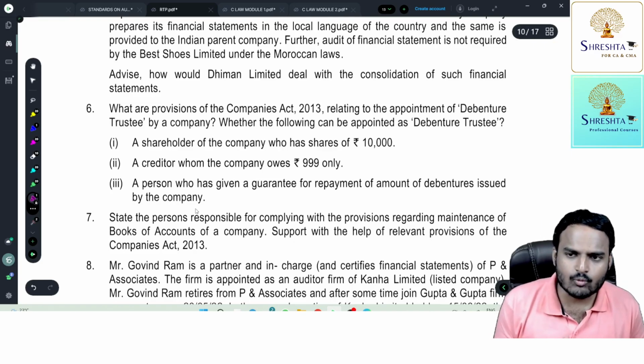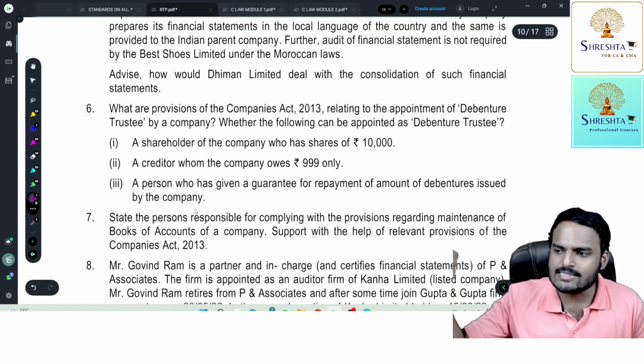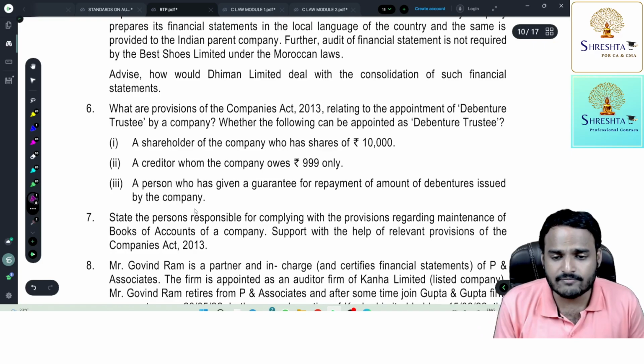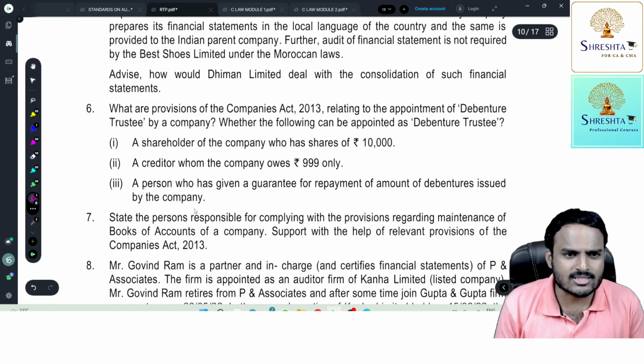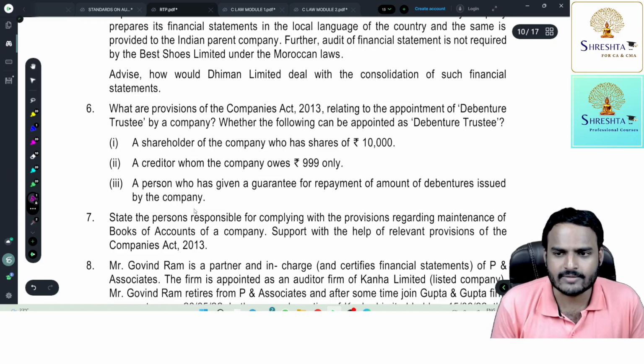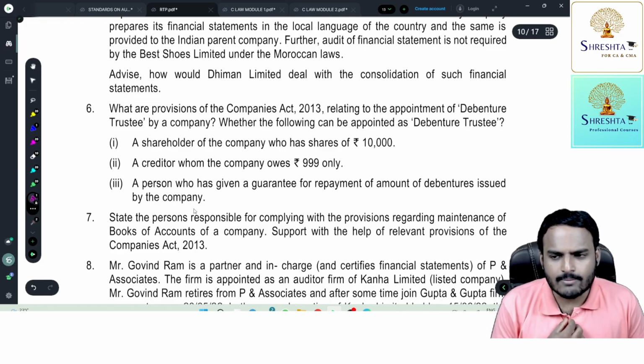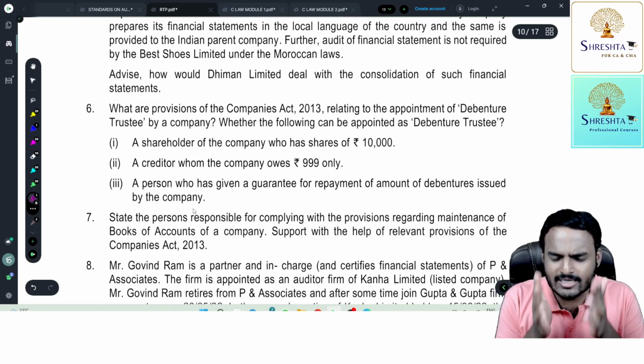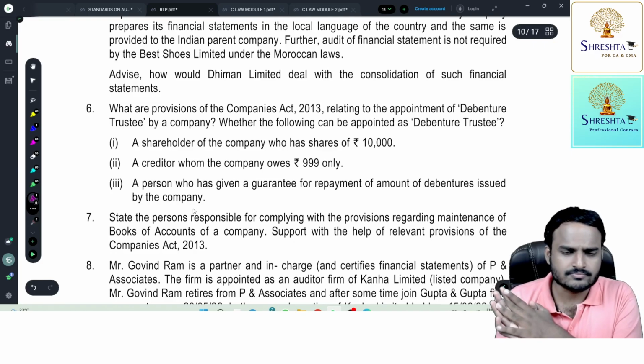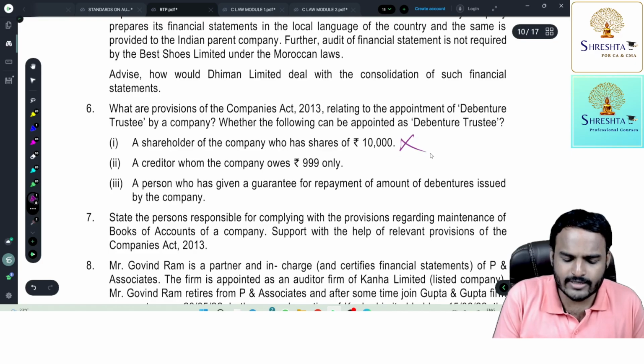Suppose he is having legal ownership, and beneficial interest is held by some other person. So he is not holding shares beneficially. Now he can act as a debenture trustee because he can be independent. As an owner of the company, definitely I'll think about my company. I won't think about my creditors. So it is a matter of independence. So the first point, disqualification.